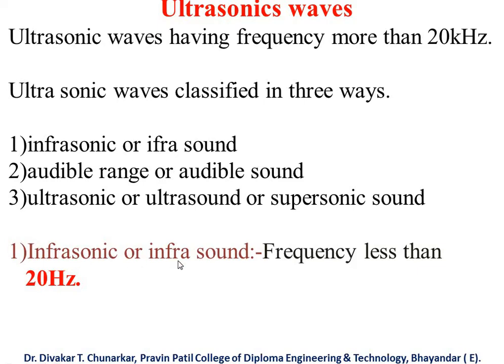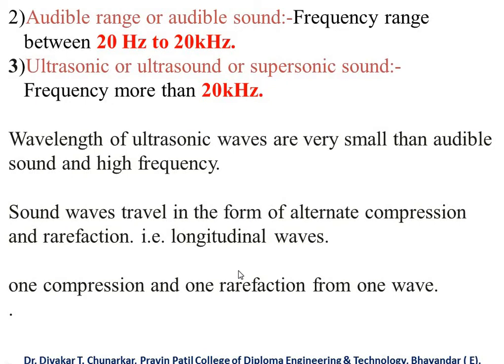Infrasonic or infrasound has frequency less than 20 hertz. Audible range or audible sound has a frequency range between 20 hertz and 20 kilohertz.